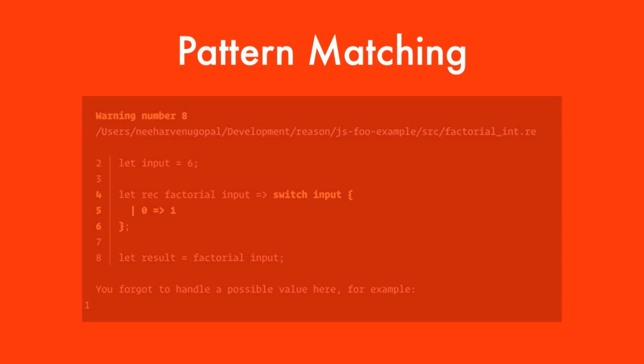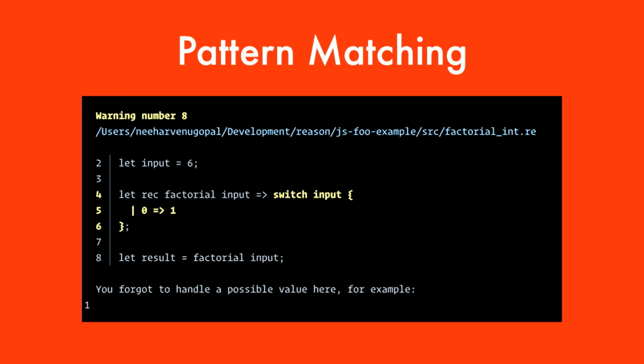But here's what's really cool. When you run this, the warning that the compiler gives you is not that there's something wrong with your program. This is the part that I want to highlight. The compiler actually tells you you forgot to handle a possible value here, for example 1. It's actually giving you a value that you can input into your function which you haven't covered in your code. This is literally the example of someone sitting next to you and saying, bro, tune ye nahi kiya.